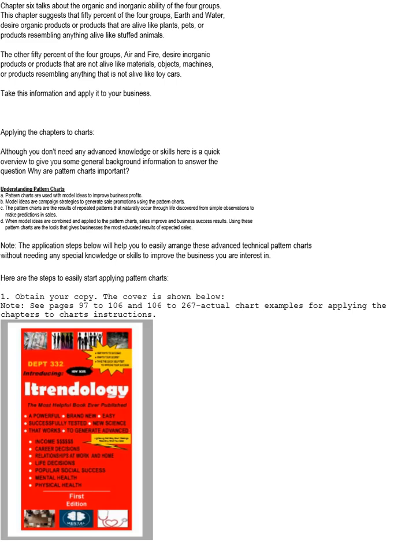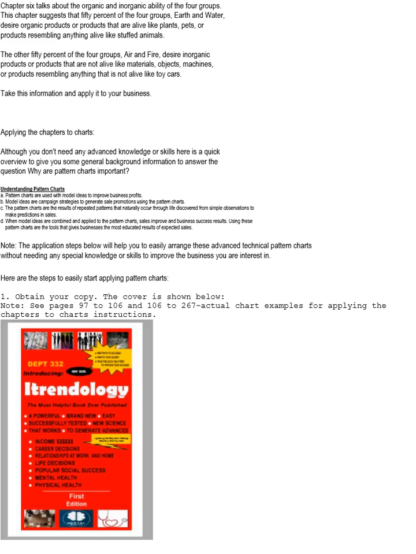Applying the chapters to charts. Although you do not need any advanced knowledge or skills, here is a quick overview to give you some general background information to answer the question, why are pattern charts important? Understanding pattern charts. Pattern charts are used with model ideas to improve business profits. Model ideas are campaign strategies to generate sale promotions using the pattern charts.